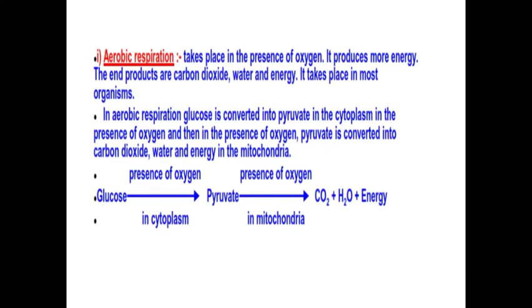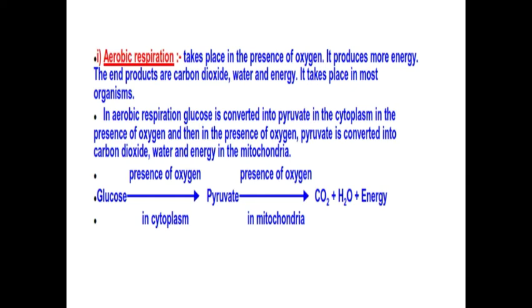Aerobic respiration, as I already said, takes place in the presence of oxygen. It produces more energy. The end products are carbon dioxide, water, and energy. Look at the reaction. Glucose, which contains 6 carbon molecules, is converted into pyruvate, in which the carbon molecules are reduced to 3.